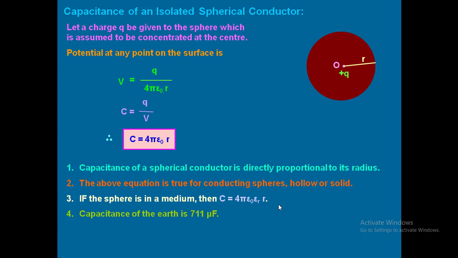So earth is a good conducting sphere, so it will also have capacitance. What is the capacitance of earth? 711 microfarad. That means 711 into 10 to the power minus 6.